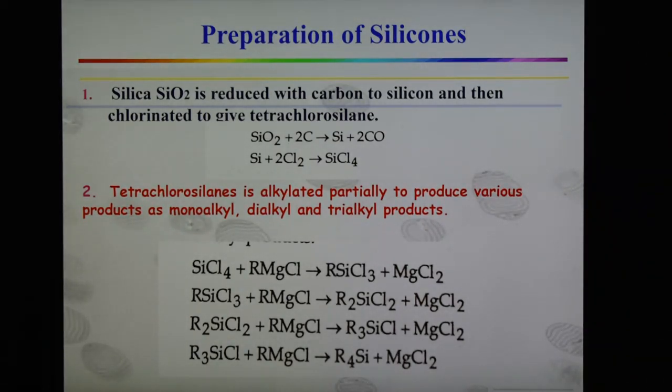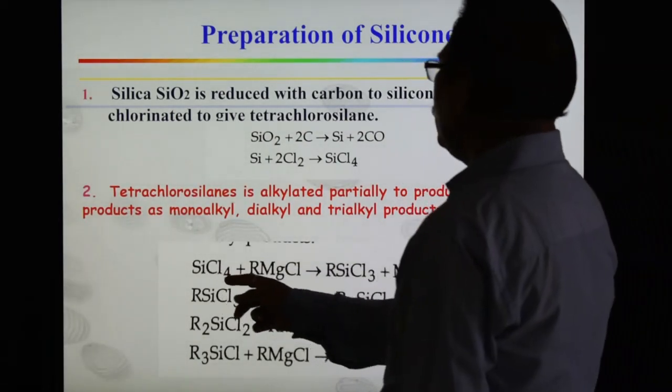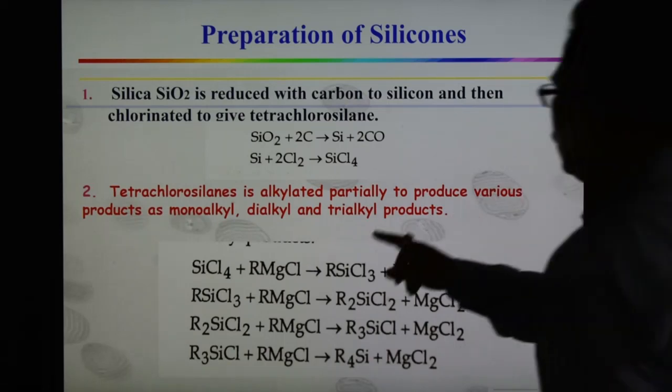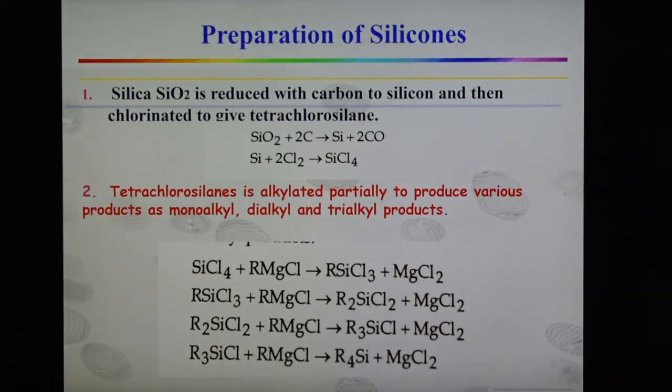So in this way tetrachlorosilane is alkylated. One by one alkyl group is coming. So this is monoalkyl, dialkyl, trialkyl, tetraalkyl.